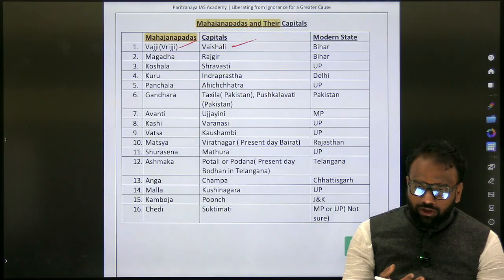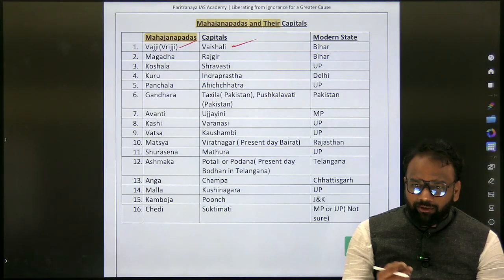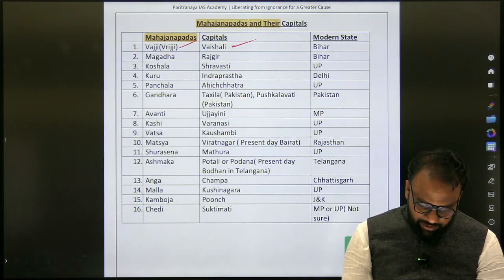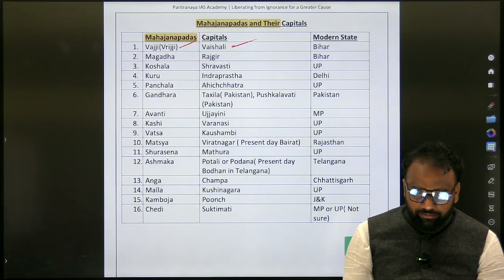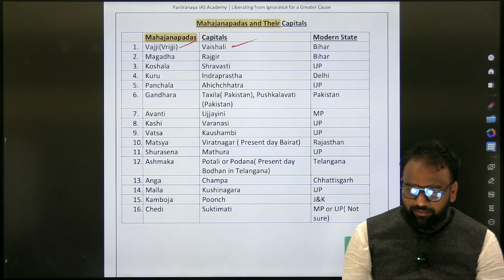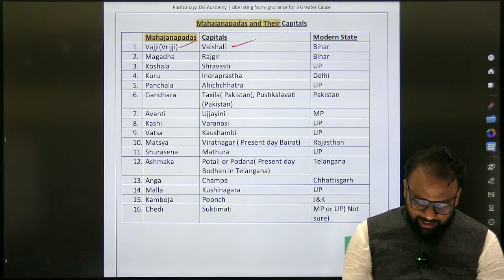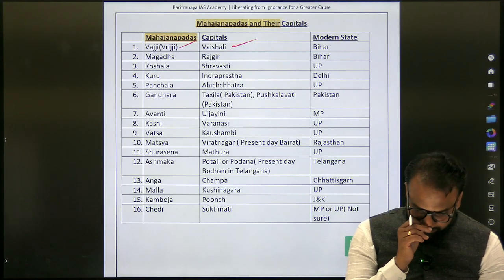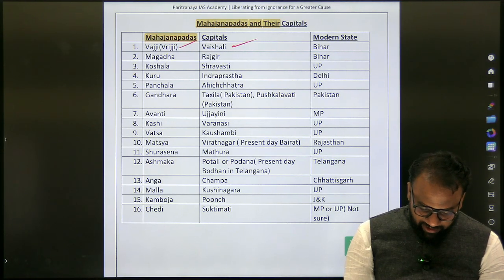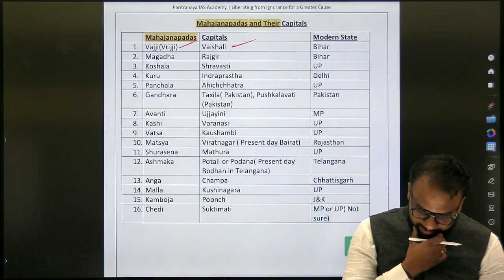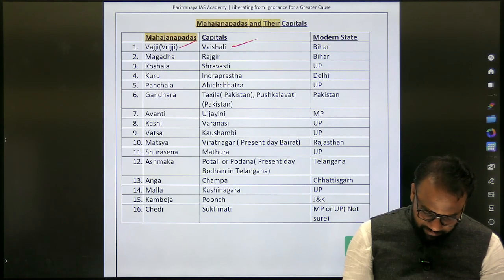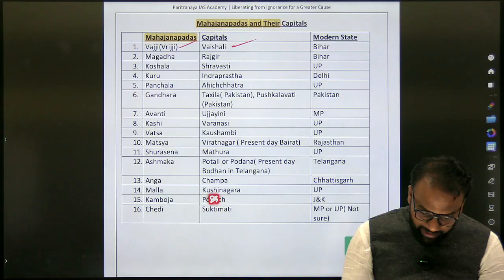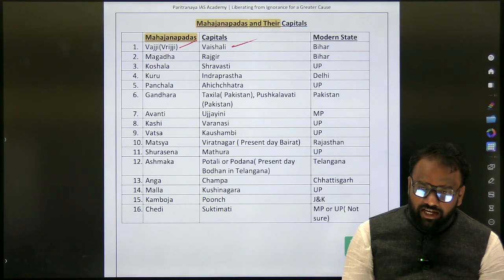First round what you will do? Mahajanapada capital. Now randomly if I ask you, which is the capital of Anga? Champa. Chedi? Suktimatti. Magadha? Gandhara? Taxila. Okay. Next. Cambodia.